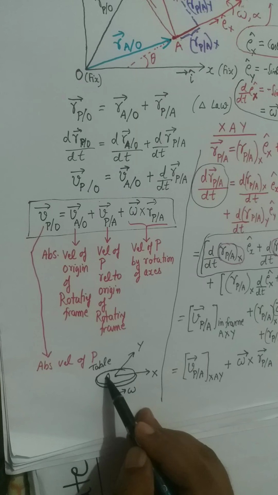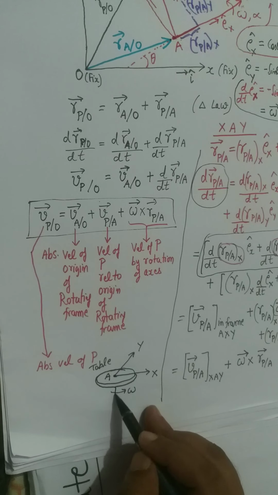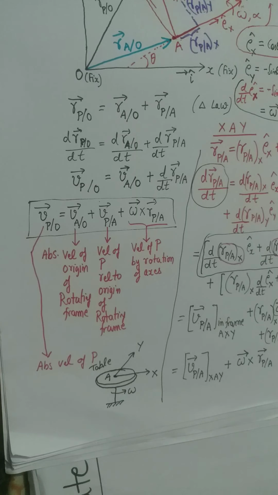This is my point A, which is attached to the table. I assume that the table is mounted on the ground, fixed to the ground. So this origin capital A will remain at rest, but the coordinate axes will rotate as they are attached to the table.